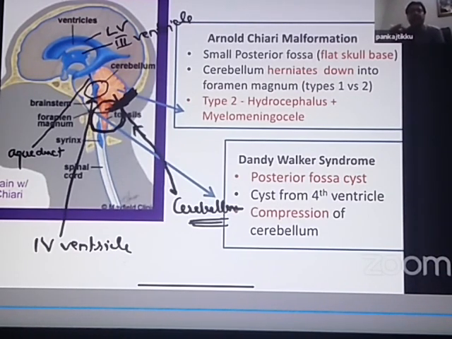There are many types of Arnold Chiari malformation, mainly type 1 and type 2, but there are other types also. The one which is commonly seen with symptoms in infancy is type 2. Type 2 Arnold Chiari malformation is usually associated with a combination of hydrocephalus and a myelomeningocele. So if someone asks you which disorder is commonly associated with both hydrocephalus and a myelomeningocele, you will say it is Arnold Chiari malformation type 2.